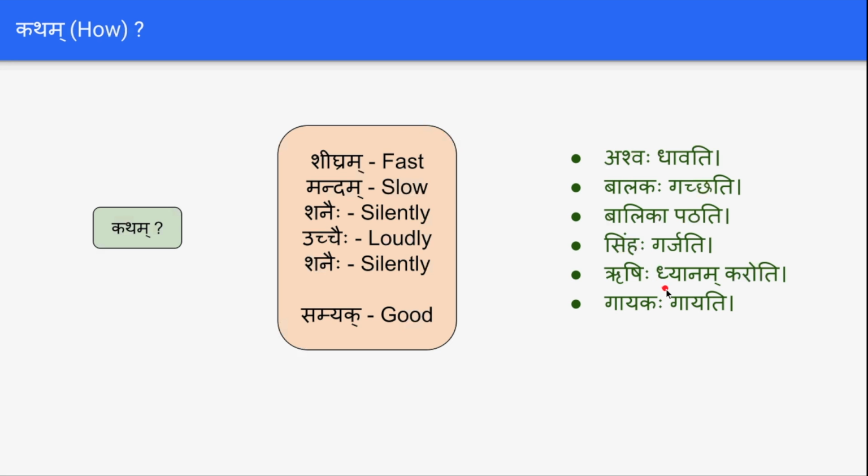Rishihi samyak dhyanam karoti, the rishi does dhyanam very well. Gayakaha samyak gayati, the singer sings very well. So if you don't know the specific word to say for that context, we can use the word samyak. That almost suits all the statements.